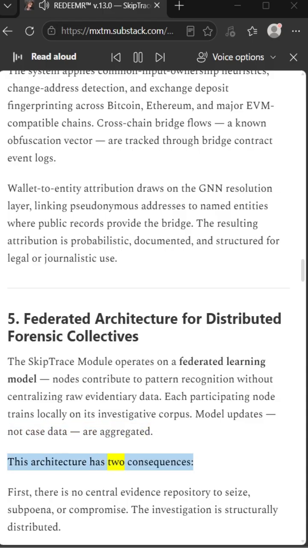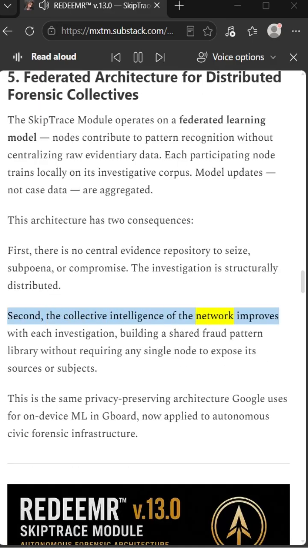This architecture has two consequences. First, there is no central evidence repository to seize, subpoena, or compromise. The investigation is structurally distributed. Second, the collective intelligence of the network improves with each investigation, building a shared fraud pattern library without requiring any single node to expose its sources or subjects. This is the same privacy-preserving architecture Google uses for on-device ML and Gboard, now applied to autonomous civic forensic infrastructure.